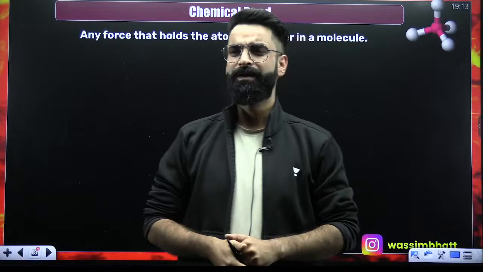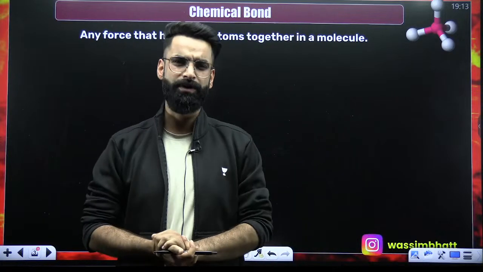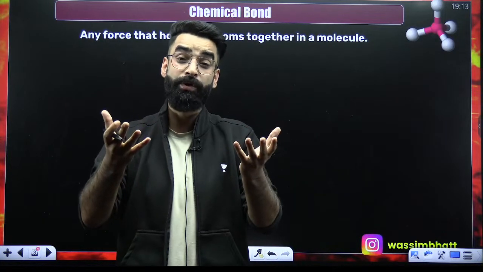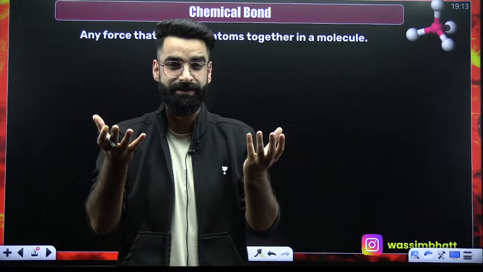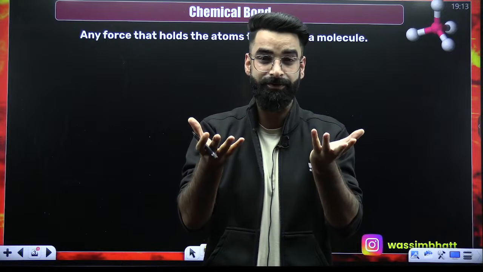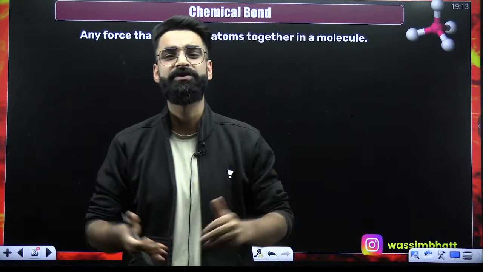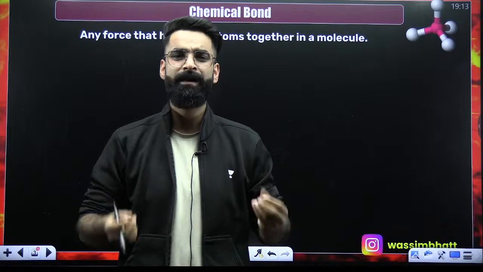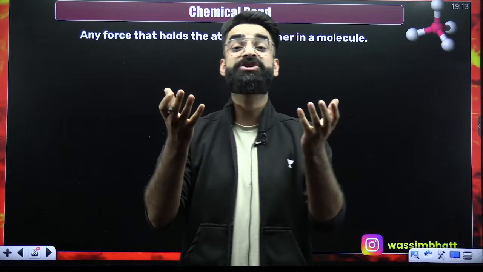For example, you have NaCl, sodium chloride. In sodium chloride, you have Na positive and Cl negative. There is a force of attraction between Na positive and Cl negative. That force of attraction is something which you call a chemical bond. Similarly, you have the H2 molecule.